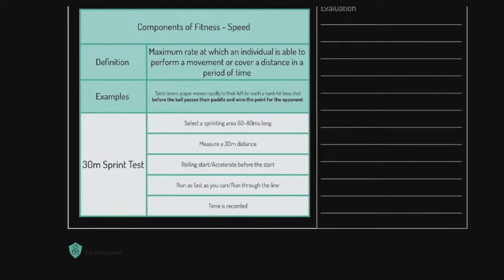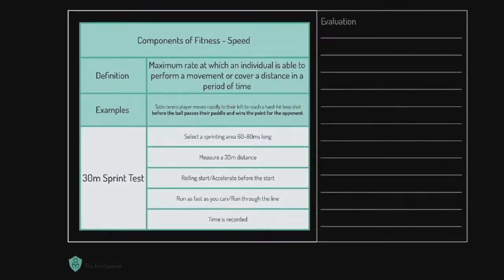Last one before we change canvas, we're looking at a speed test. The 30-metre sprint test, which you probably realise is the rolling start. We accelerate before the line. Typically, people get between 3 and 5.5 seconds, something like that.